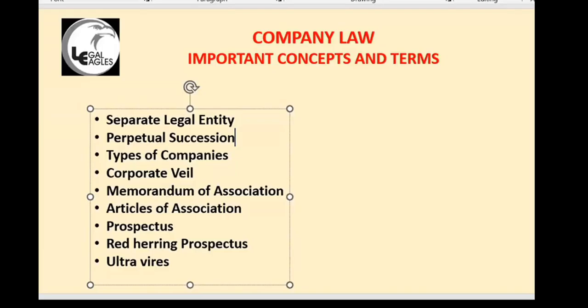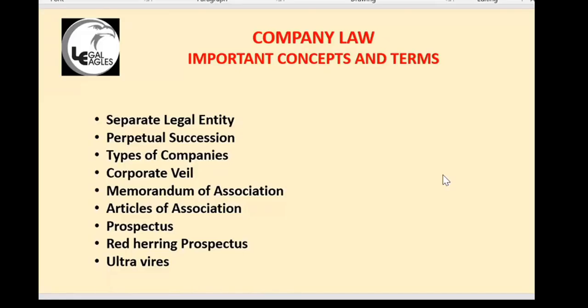Yes, sir. Understood, sir. Okay. Sir, can you please share the file? I'll make slides. Actually, I didn't make the slides for these things. I'll make slides and send them to you. I don't have the slides, so just for the purpose, I'm updating also in front of you. Perpetual succession I added now. I thought if I have some time, we'll take it faster. That is the reason I want to cover more topics, because we have less time. I want to do one more topic. So I'm taking this session on corporate law, company law. This is very important.